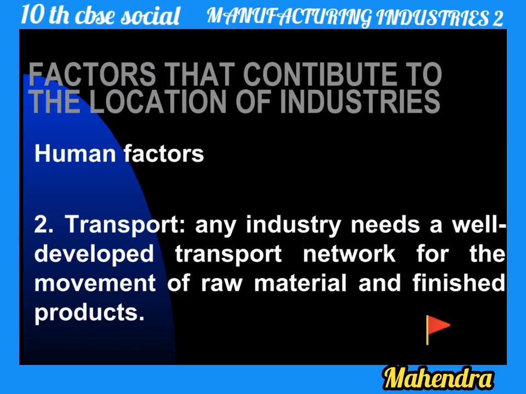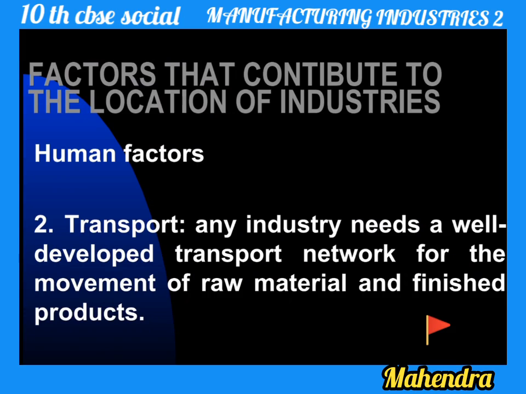The second human factor is transport. Any industry needs a well developed transport network for the movement of raw material and finished products. It may be raw material or it may be a finished product. It is very important to take things or products from one place to another. The important thing is called transport. A well developed transport is very important to develop any local industry or any manufacturing industry. So transportation is very important.